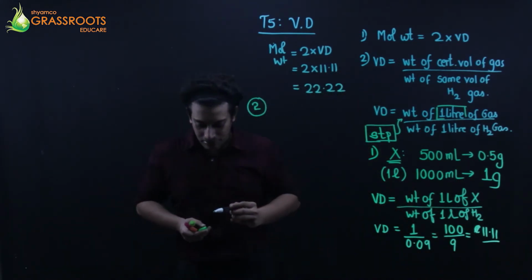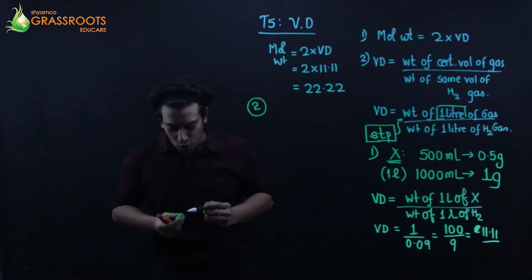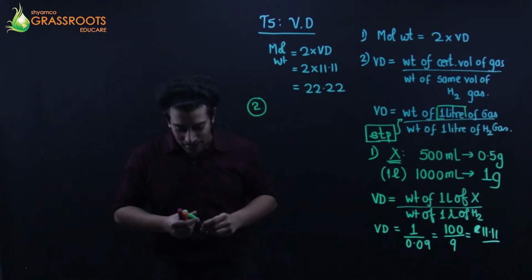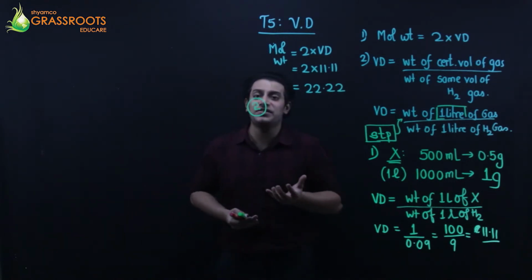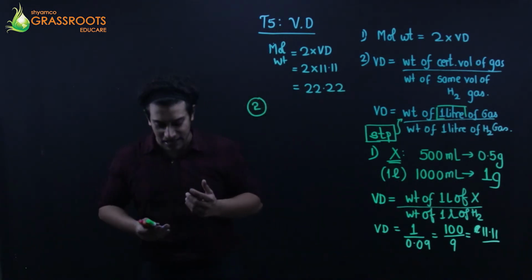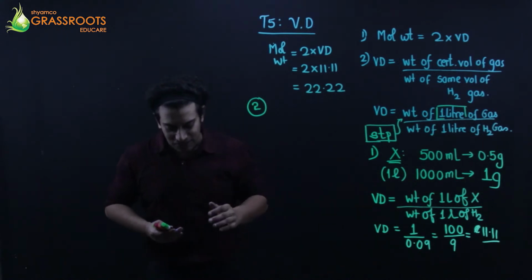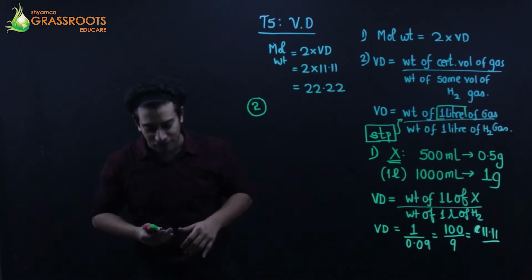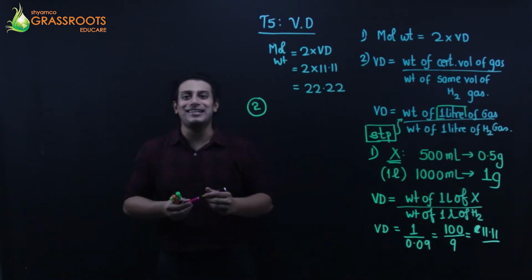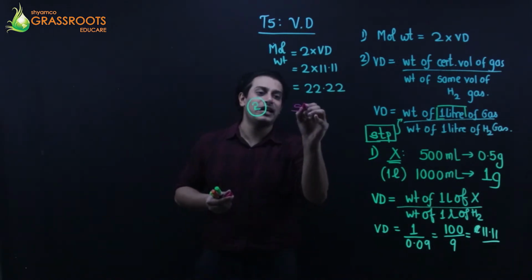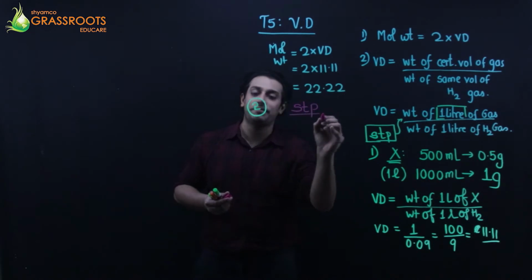Okay. Second question. Check the second. A gas cylinder holds 85 grams of a gas X. The same cylinder with hydrogen holds 8.5 grams under similar conditions of temperature and pressure. That is STP. STP conditions are already given to me.